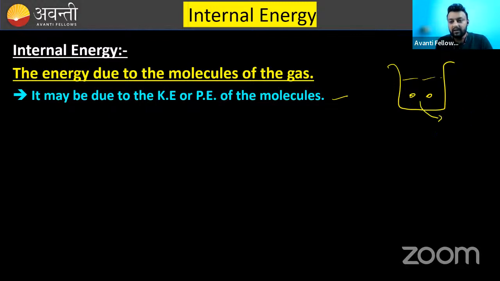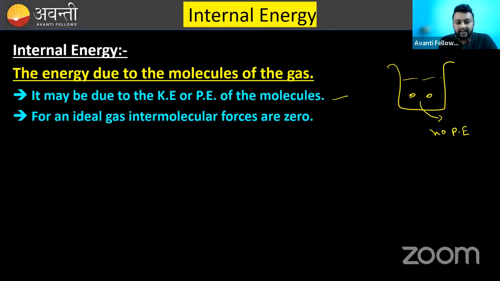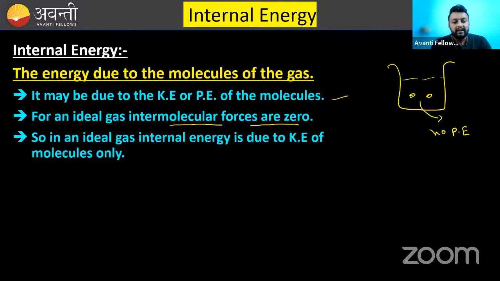That means there will be no potential energy, because for potential energy, there should be a force of attraction or repulsion between the two bodies, which is absent. So the next line is, for an ideal gas, intermolecular forces are zero. If intermolecular forces are zero, that means the internal energy is due to the kinetic energy of the molecules only, because potential energy is zero. I think this point is clear.